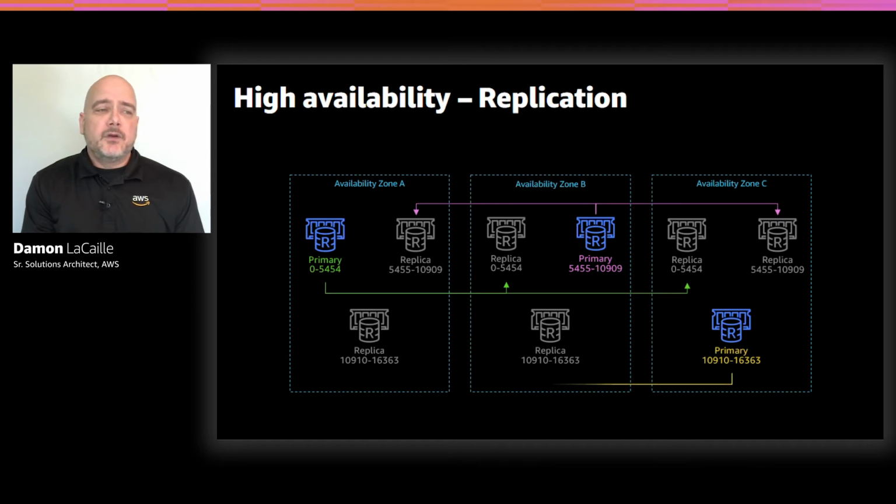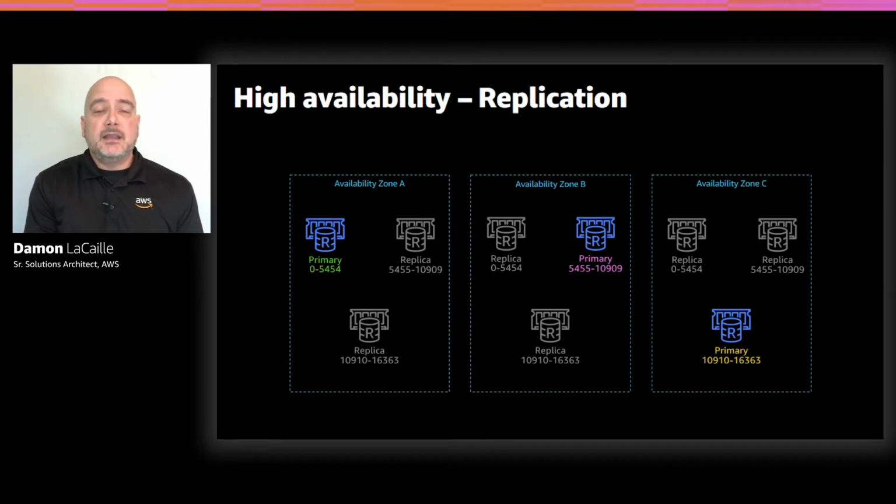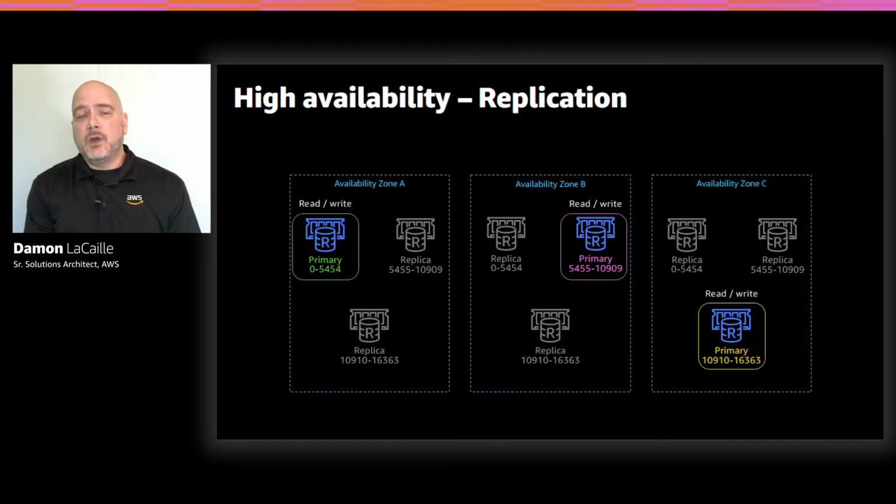Now, remember here that these primary nodes are the only nodes that you can write data to, but you can read from them as well. In turn, those primary nodes are going to asynchronously replicate their data to their read replica nodes. And read replica nodes are read only. So if you try to connect to these read replica nodes and write to them, delete, update, etc., you're going to receive an error. That's all.